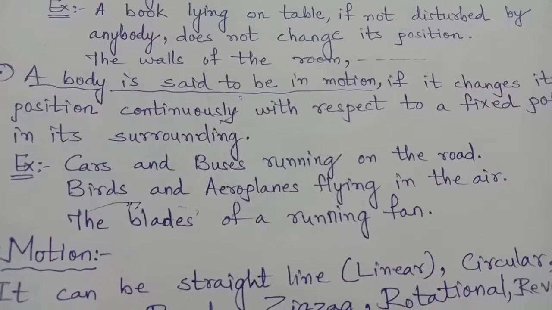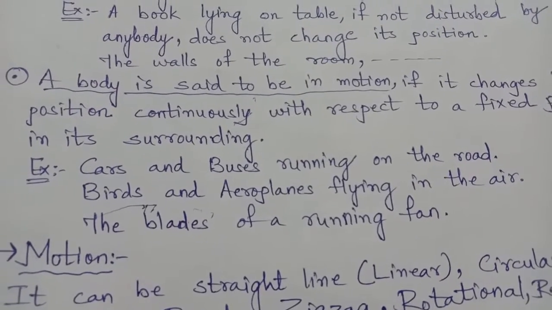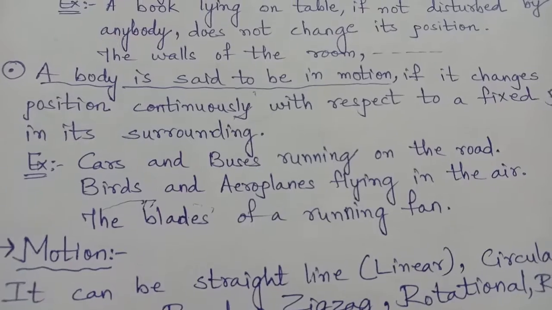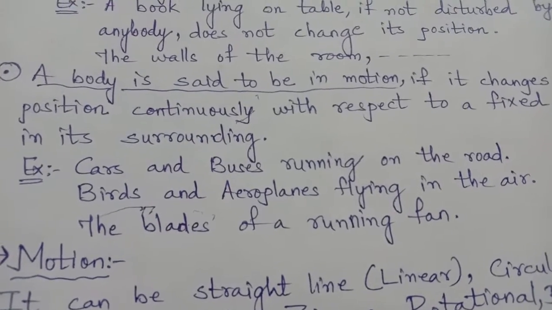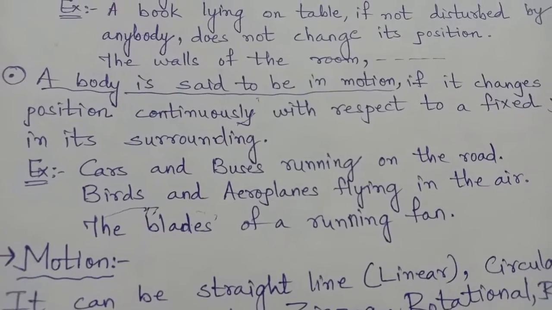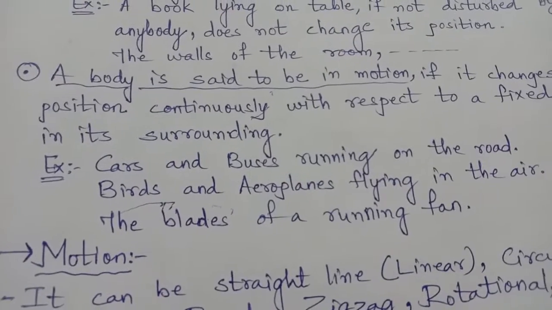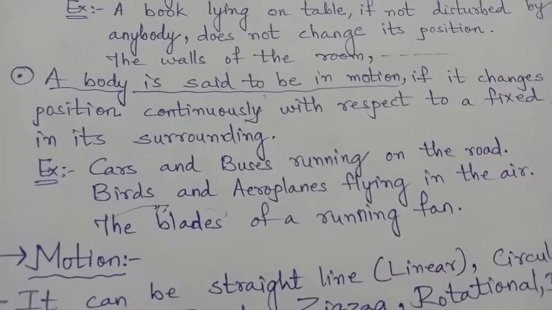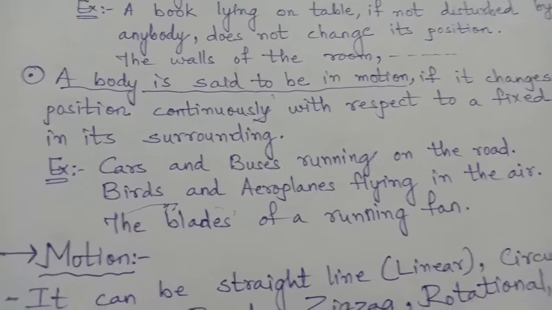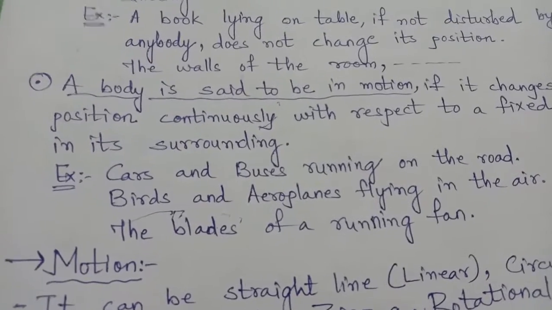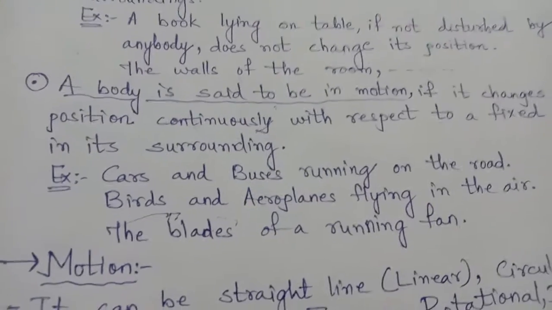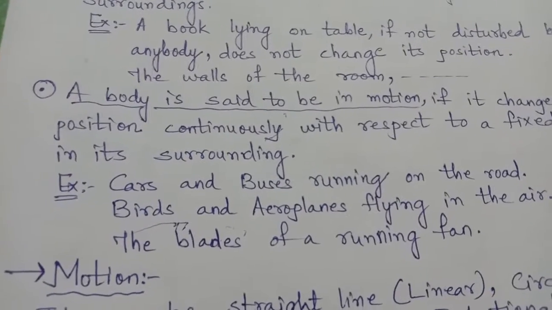The blades of a running fan. If you see the fan at rest, when it is not running, the blades are fixed at the axle only. And when you put on the switch, the fan starts running. It starts whirling, I should say circular motion, that is whirling.